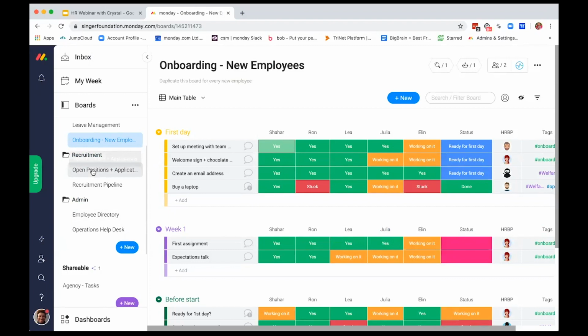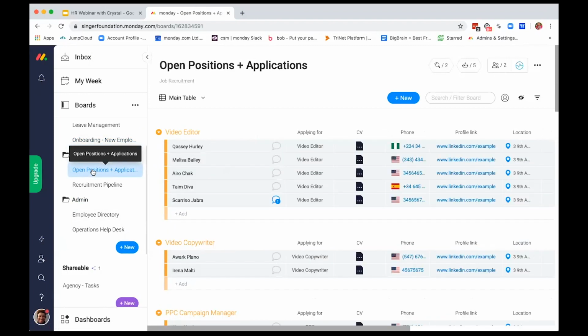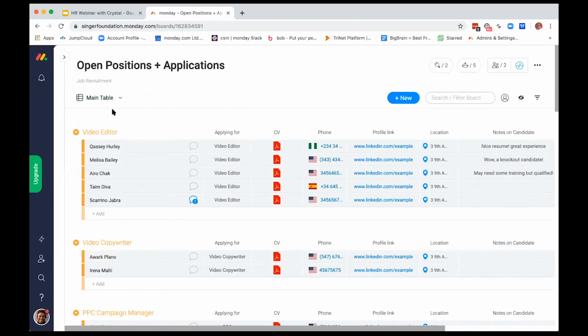Awesome. So between onboarding and managing leave, recruitment is one of the biggest responsibilities an HR team has to manage on the day-to-day. And if I'm wrong, guys, let me know. But I want to show you guys a way to seamlessly flow this workflow so that you aren't doing double work between these boards when trying to manage any open applications that we have, anybody that's in review, anybody that we're sending offers.